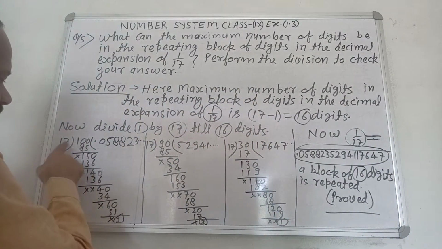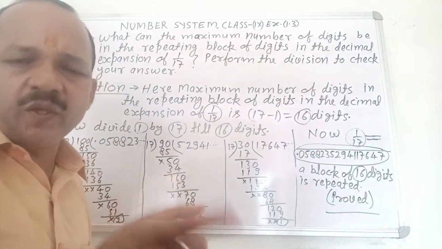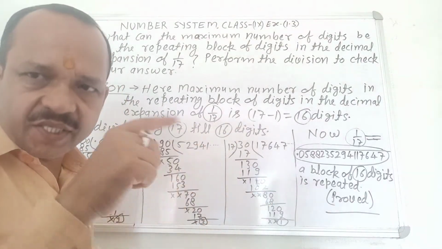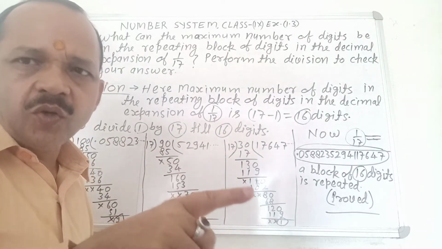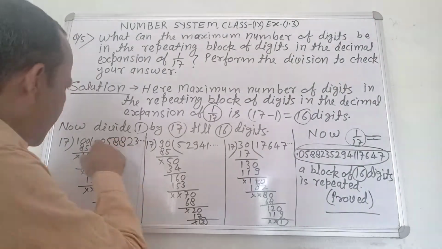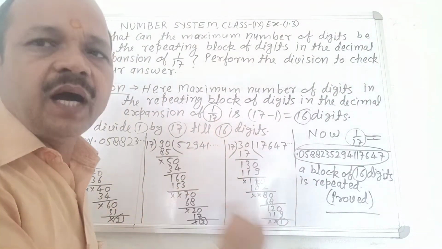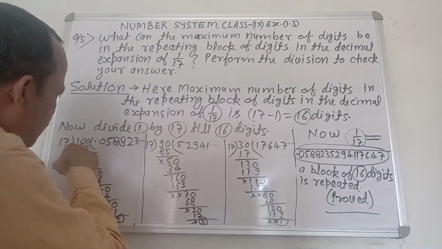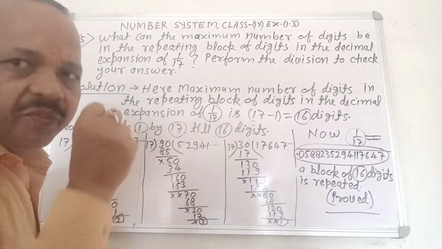1 by 17. 1 divided by 17. You cannot divide 1 by 17 because 1 is less than 17 and 17 is more than 1. So you write a decimal point, and then write a 0 after 1. It becomes 10.